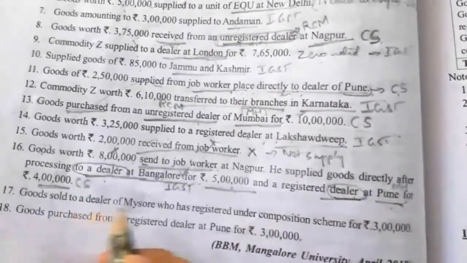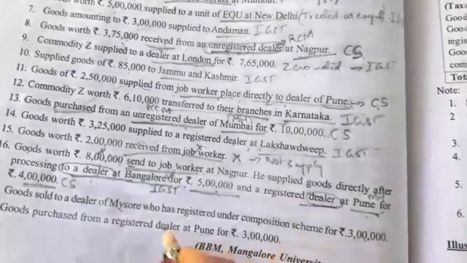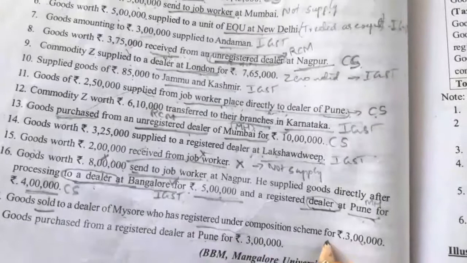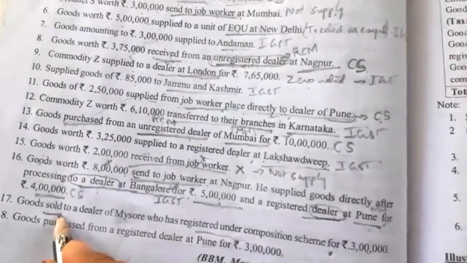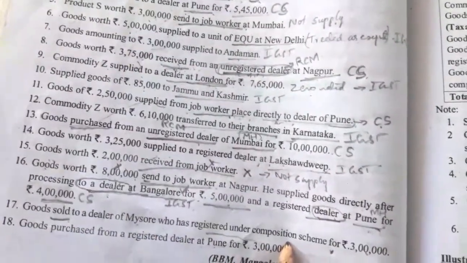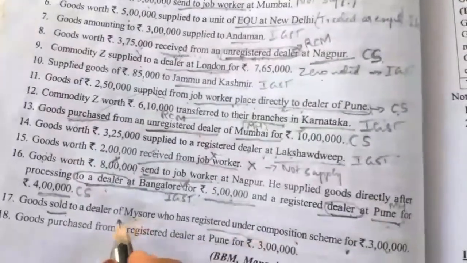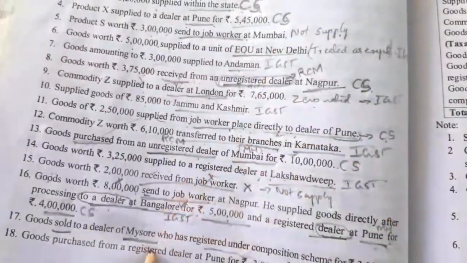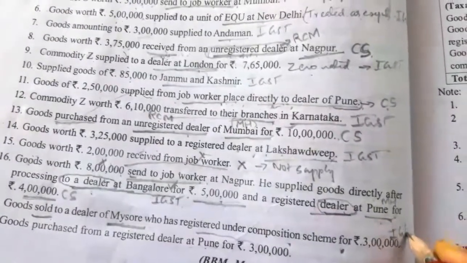Next, goods sold to a dealer of Mysore who is registered under the composition scheme. Goods sold to a registered dealer under the composition scheme, so it is taxable. The seller has to pay tax for the sale to a registered dealer under the composition scheme. So it is in Mysore. So Maharashtra and Mysore, we have to take this transaction under IGST.